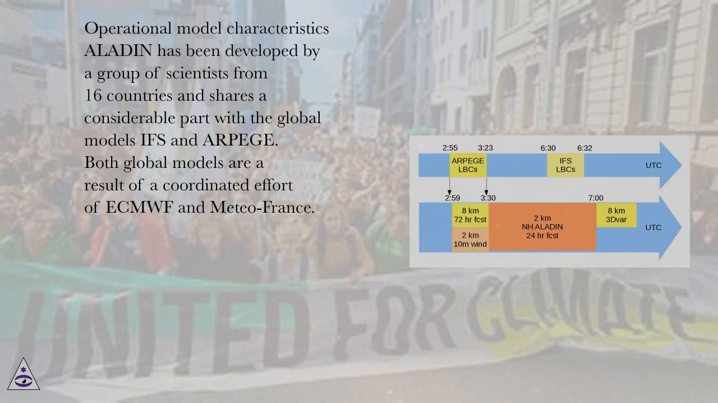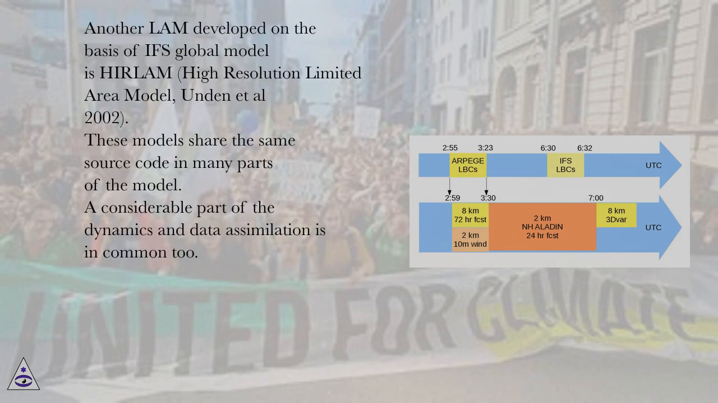Operational model characteristics. ALADIN has been developed by a group of scientists from 16 countries and shares a considerable part with the global models IFS and ARPEGE. Both global models are a result of a coordinated effort of ECMWF and Météo-France. Another LAM developed on the basis of the IFS global model is HIRLAM, High Resolution Limited Area Model, Undén et al., 2002. These models share the same source code in many parts of the model. A considerable part of the dynamics and data assimilation is in common too.